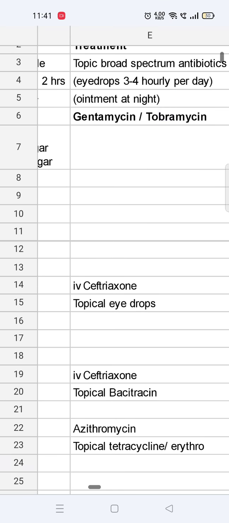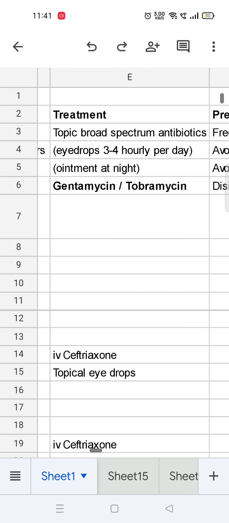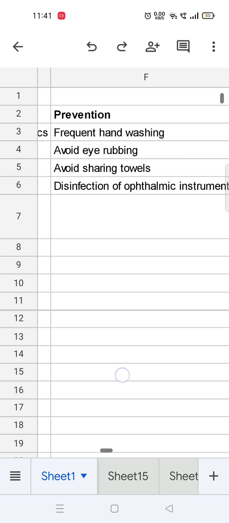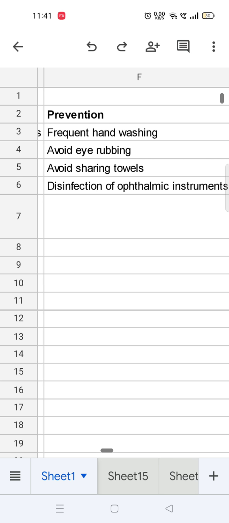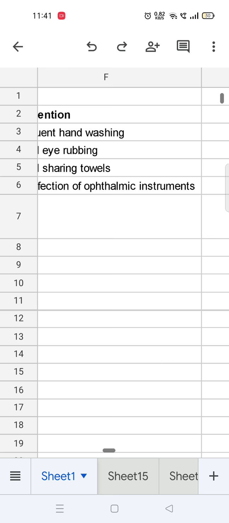What is the treatment? We use topical broad spectrum antibiotics. They are the treatment of choice, given as eye drops 3 to 4 times per day, and the ointment is given at night. So which antibiotic is used? Gentamicin or tobramycin. Prevention is by frequent hand washing, avoiding eye rubbing, avoiding sharing of towels, and disinfection of ophthalmic instruments.